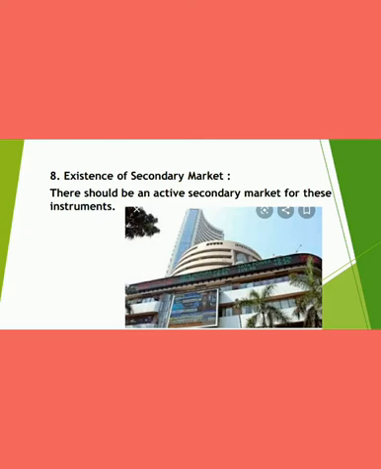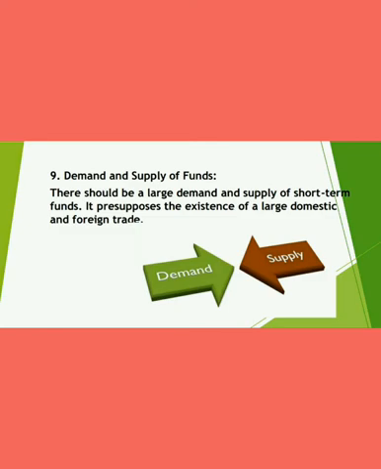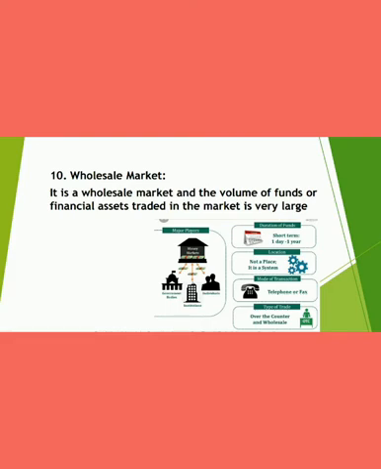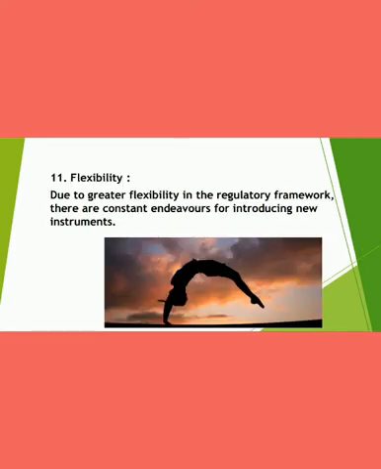The eighth point is existence of secondary market. That is, because of the money market, the secondary market is active. The ninth point is demand and supply of funds. There should be a large or huge supply of short-term funds because of the existence of large domestic and foreign trade. The 10th point is wholesale market. As you all know, the volume of wholesale market is very large because of greater flexibility in the regulatory frameworks, that is rules and regulations. Then there are a lot of chances for introducing new instruments.